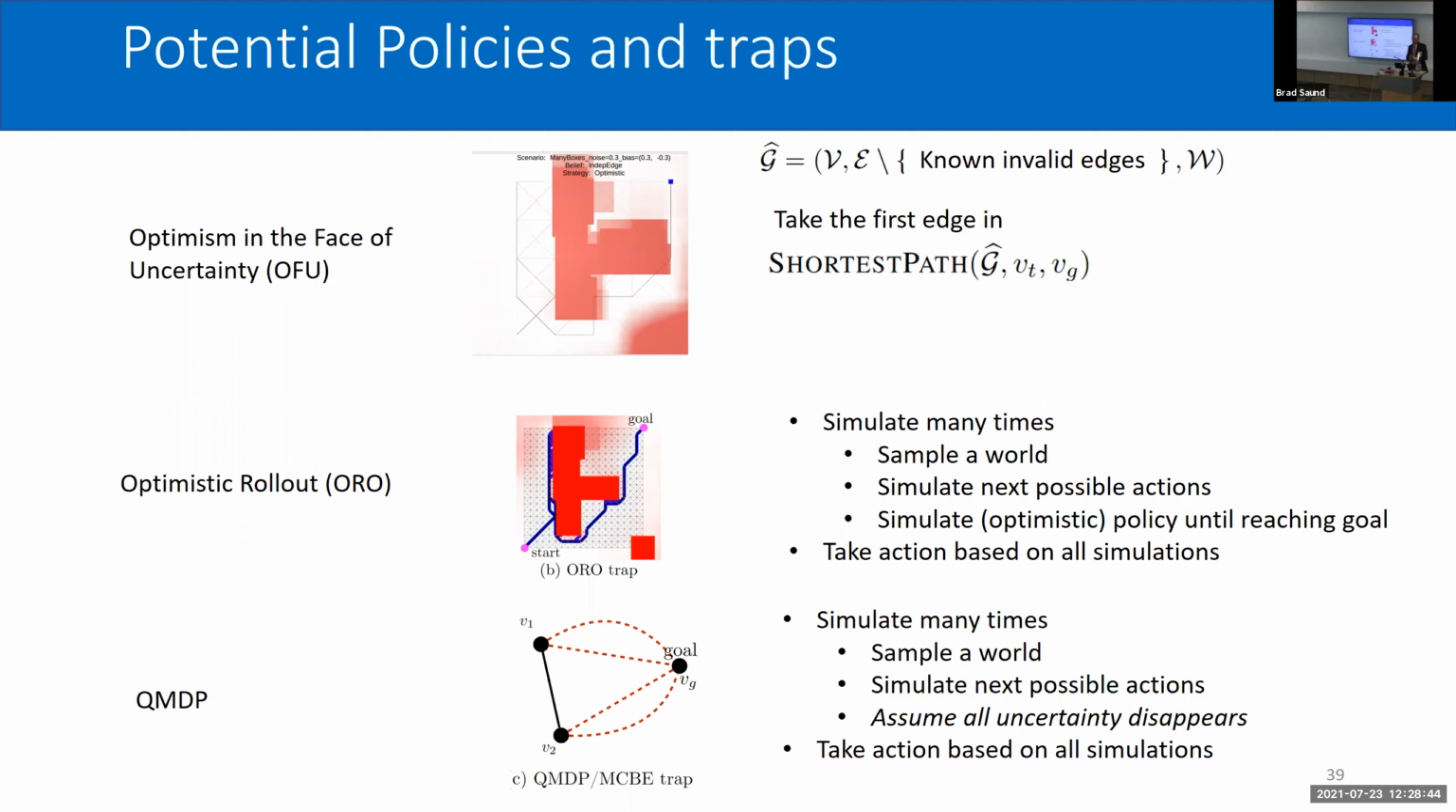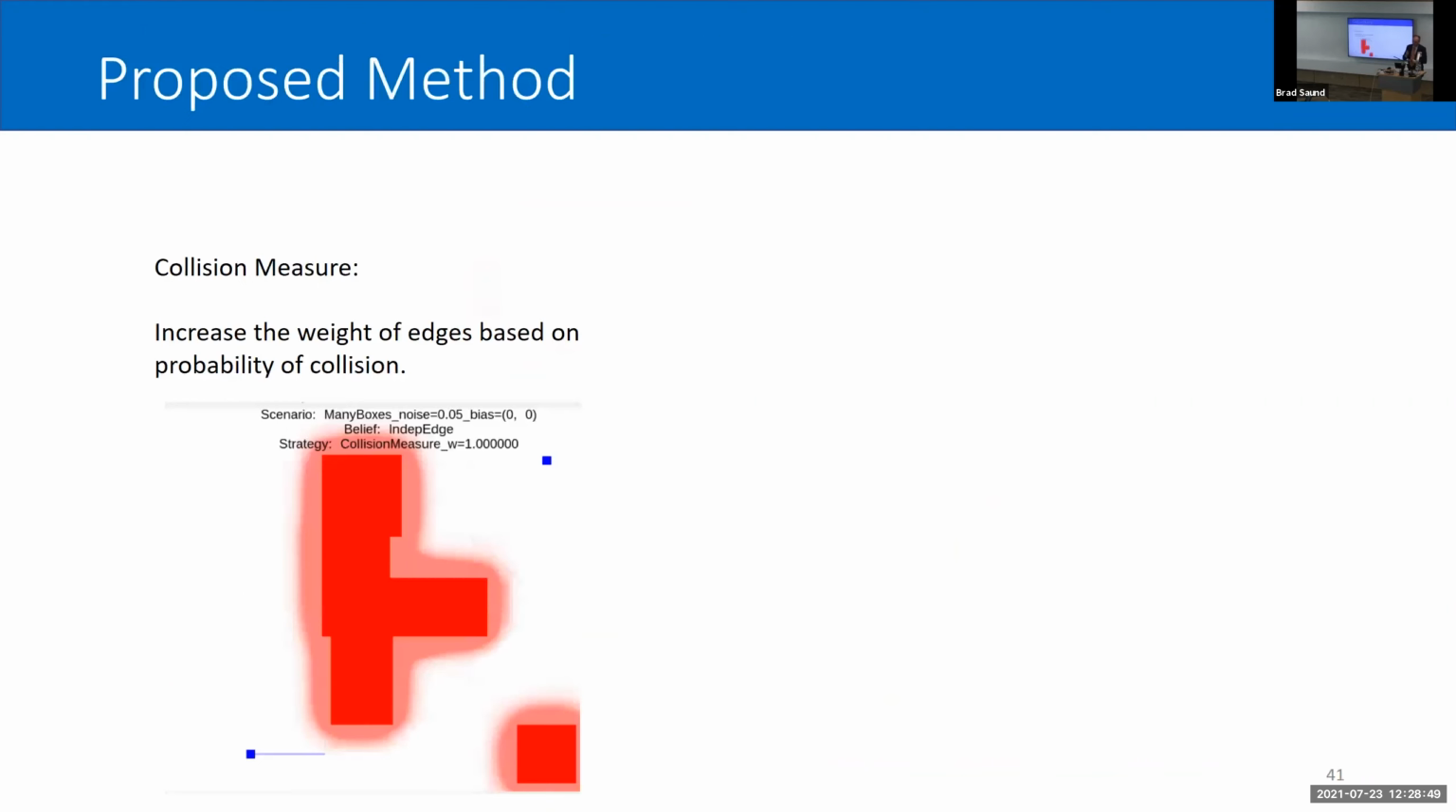So my proposed method, again, is just going to be a heuristic. It's not going to solve the full problem. And it's actually, I think, pretty simple. It's avoid the most red. Okay, it's a bit more detailed than that.